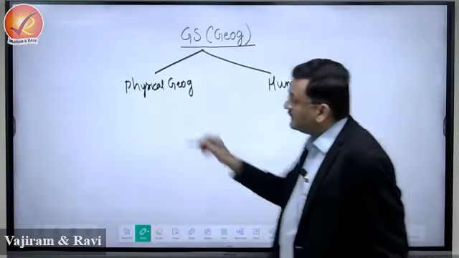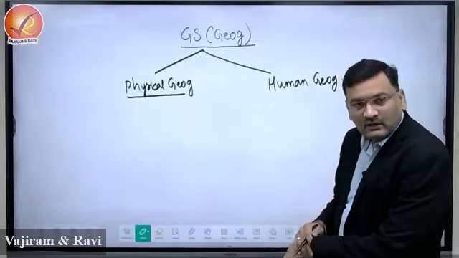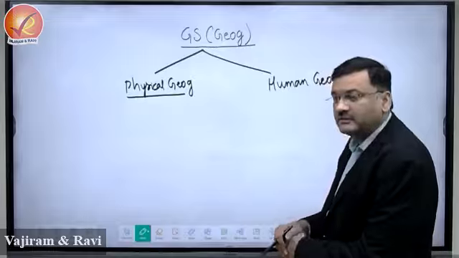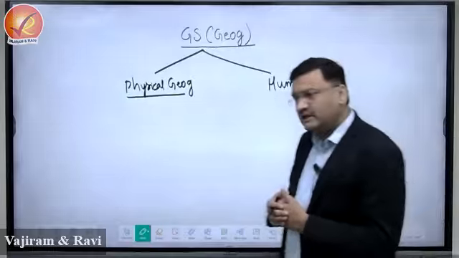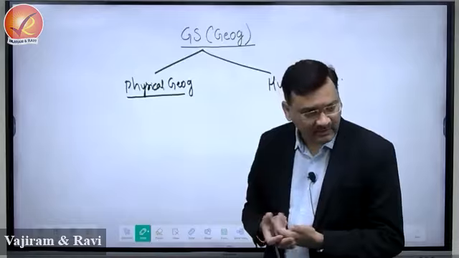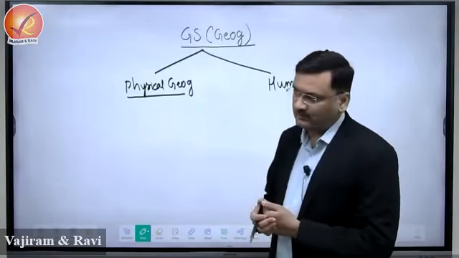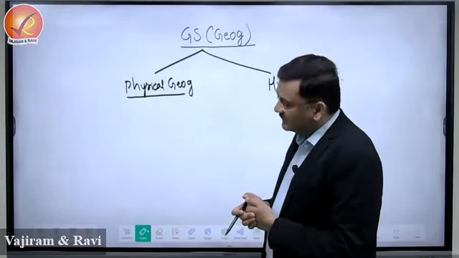So what is physical geography? Physical geography is about a study of natural landscape, in the sense what is present on the surface of the earth, which is in natural form, which has evolved in a natural way. Natural processes have contributed in the evolution of these entities, that will be considered as physical geography.